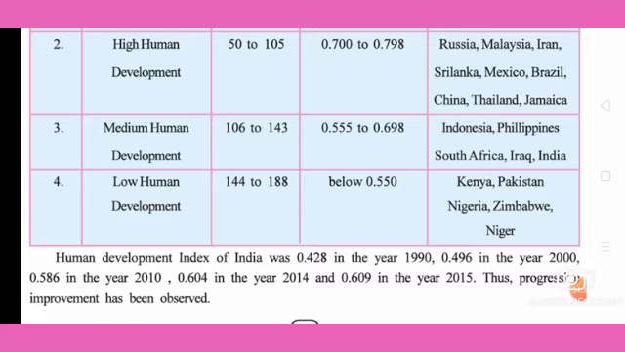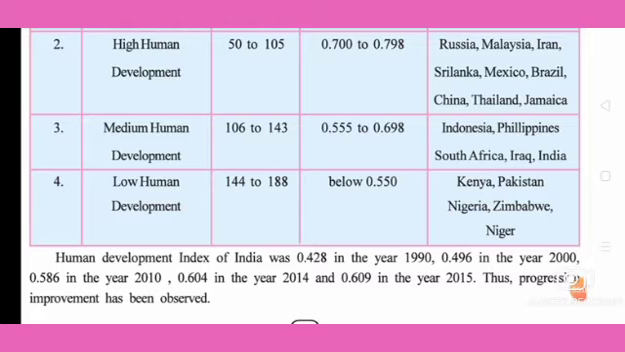The fourth classification is low human development. So countries from 144 to 188, with an index below 0.550: Kenya, Pakistan, Nigeria, Zimbabwe, Niger. So these are the classification of the countries on the basis of the Human Development Index according to the Human Development Report.